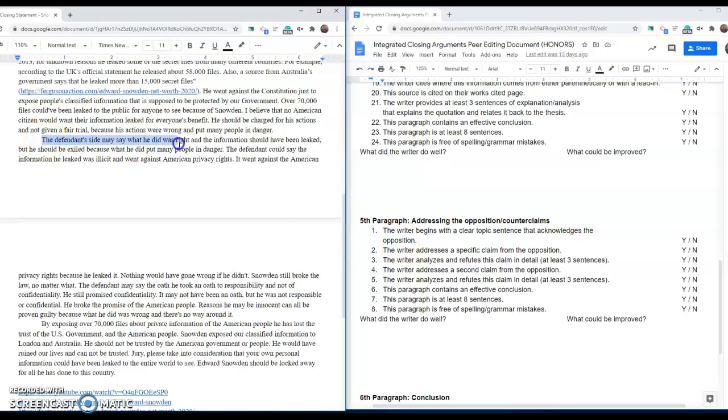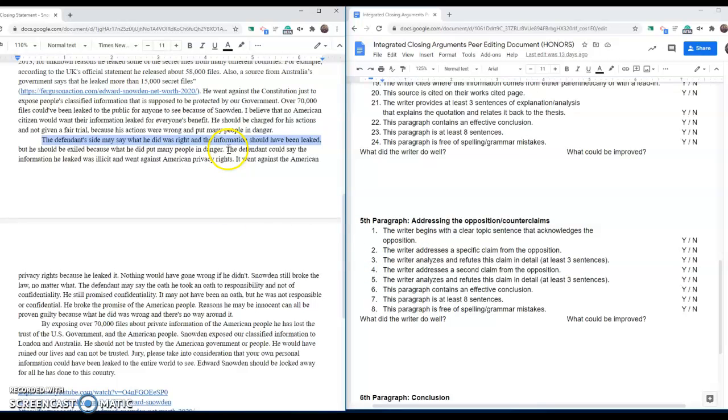The defendant's side may say this, and it looks like our writer was enthusiastic, let's say, to already get to the point that he should still be exiled because he put his life or others' lives in danger. Now we need a specific claim from the opposition. What is it that they are arguing? We need 2 of these, one here, one here.